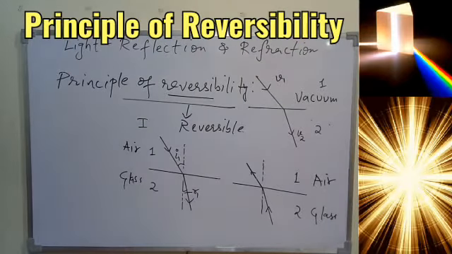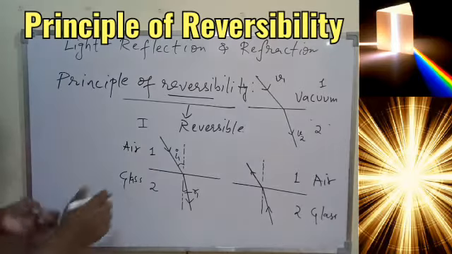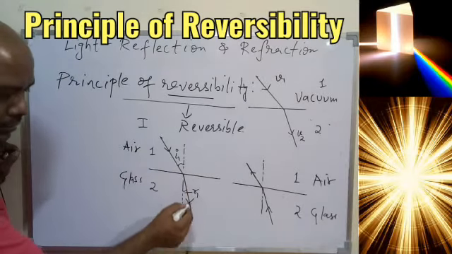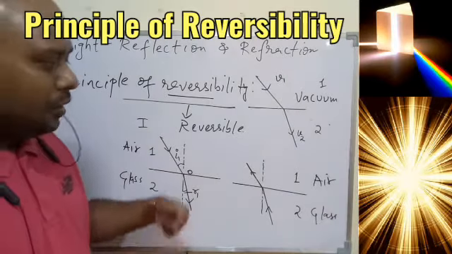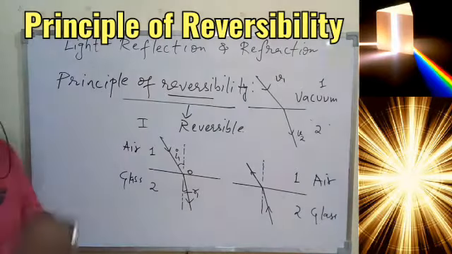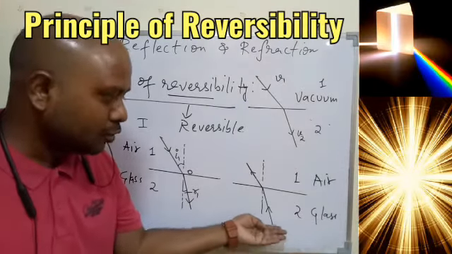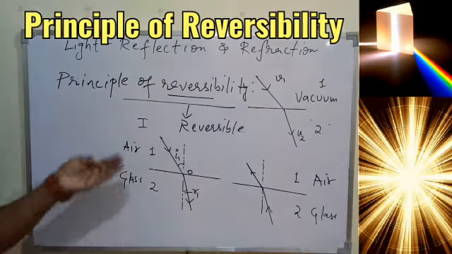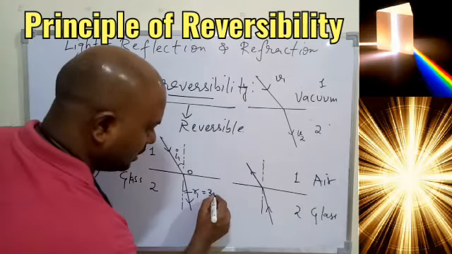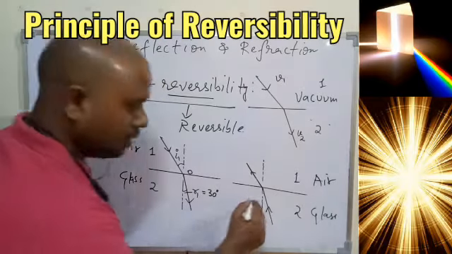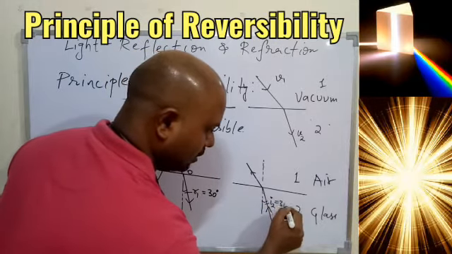In this case the light was traveling from 1 to 2, so we know this is the path of the light from here to here, and then it is coming out this way, it is bending at particular point O. Now if we allow the light to move from glass to air, glass is same, air is same, but the condition is, if R1 was 30 degree for example, then here this I2 should also be 30 degree.